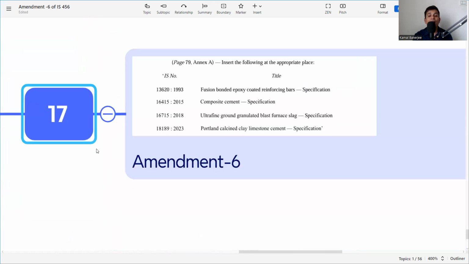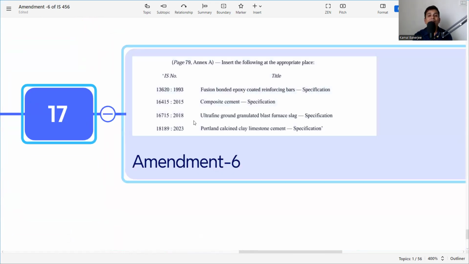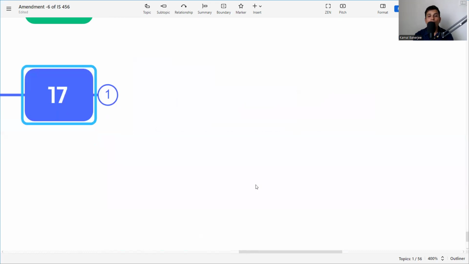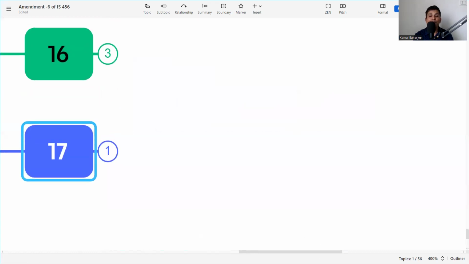And last, they have inserted the following at appropriate places. They have also included the following codes for reference: IS 13620 for fusion bonded epoxy coated reinforcing bar, 16415 composite cement, 16715 ultrafine ground granulated blast furnace slag, and 18189 Portland calcined clay limestone cement. So this is all about amendment 6 of IS 456, which was released in the month of June. And I hope you find it useful.